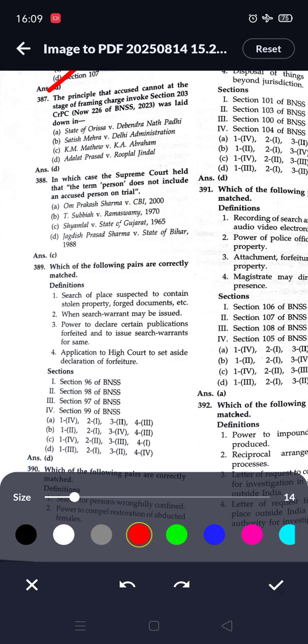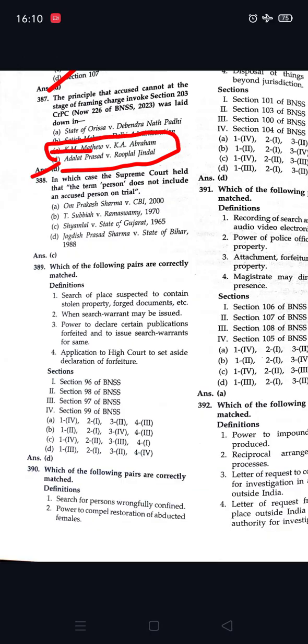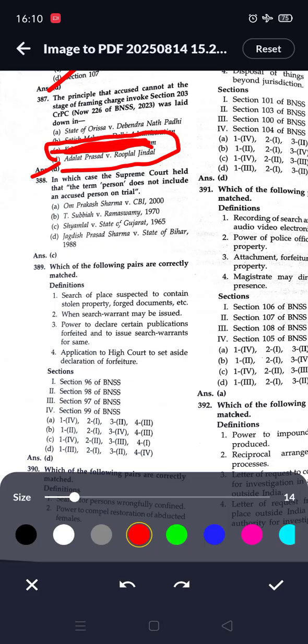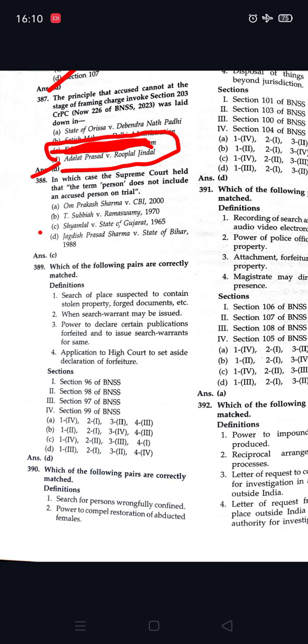Next question. The principle that the accused cannot be heard at the stage of framing charges invokes section 203 CrPC. Now section 226 of BNSS 2023 was laid down in option D, Adalat Prasad versus Rootlal Jindal. Next question, in which case the Supreme Court held that the term person does not include an accused person on trial. So here option C is correct, Shyamlal versus State of Gujarat.